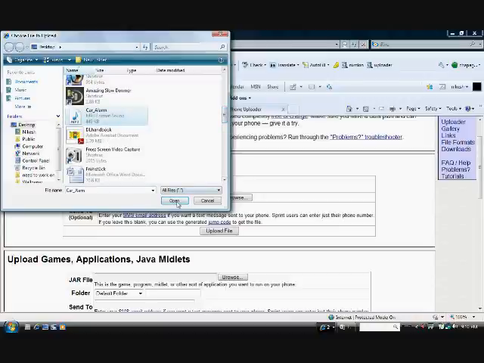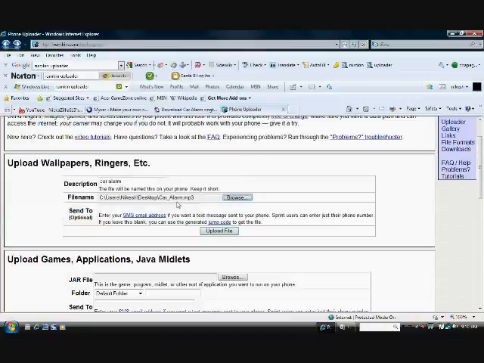Click on it, open. That's the description box, and then here if you put your phone number, it'll send you a text message to your phone. And I'm just gonna hit upload. In a while.